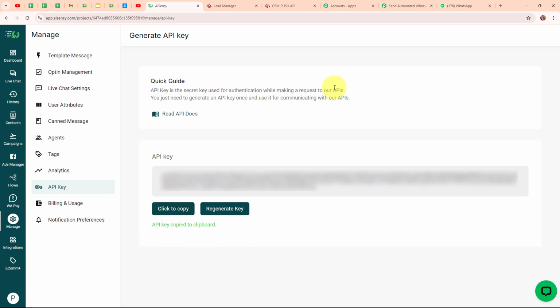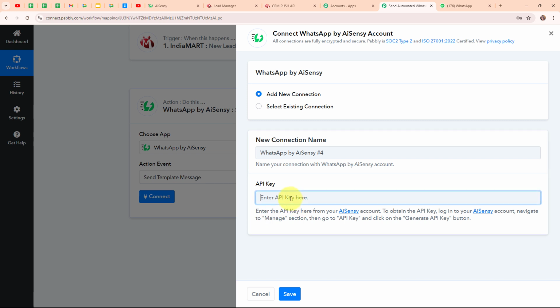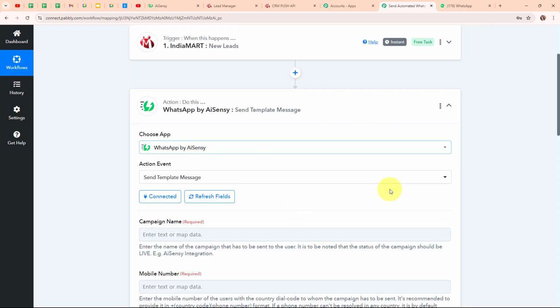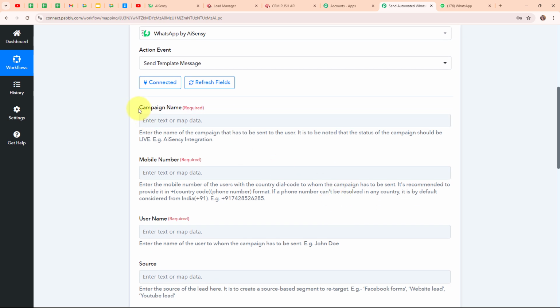Moving back to my Pabbly's workflow. And here I'm going to enter the API key. And now after entering this API key, I'm going to click on this save. And here you can see we are now successfully connected. So moving forward, here it is asking me to select the campaign name. So here in this campaign name field, we need to enter the name of our campaign that we have launched in our AI Sensei account for a template.